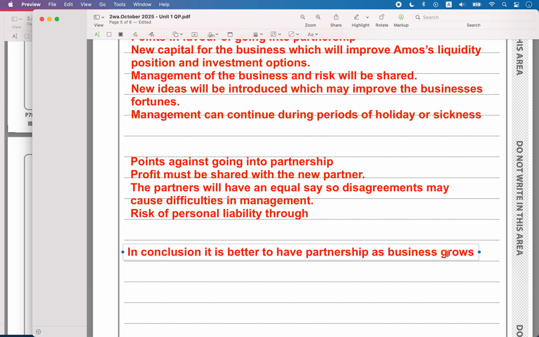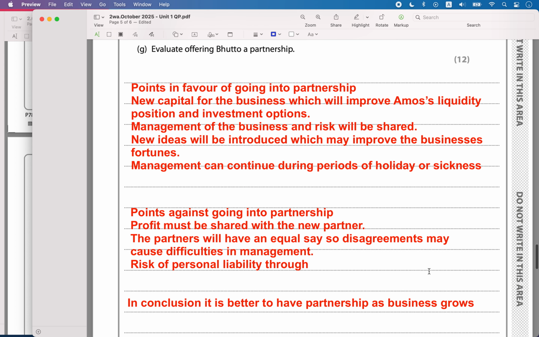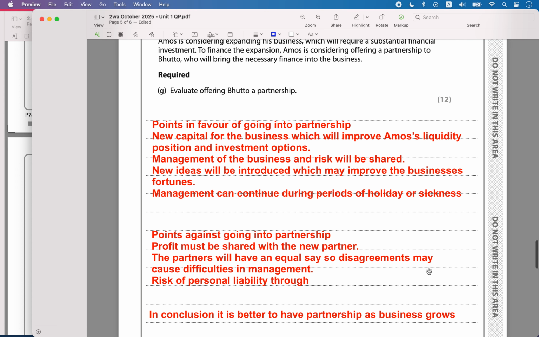In conclusion, it is better to have a partnership as the business grows because it is one of the methods to get capital into the business and reduce the burden. So you give a valid reasoned conclusion. You can also give the other view, saying in conclusion it is not better to have a partnership in the business.